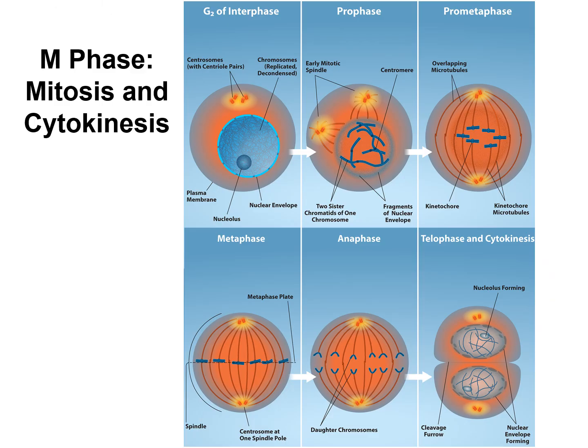Okay, and then here are all the phases of mitosis and also cytokinesis. Here's G2 of interphase right before we go into the M phase. And then here's our first phase of mitosis. So we go through prophase and then prometaphase, metaphase, anaphase, and then telophase and cytokinesis kind of occur together here. In cytokinesis, we're going to divide the cytoplasm between the cells and then finally separate these two cells so they become individual cells. And these two daughter cells will be genetically identical to each other and to the parent cell that we started with.